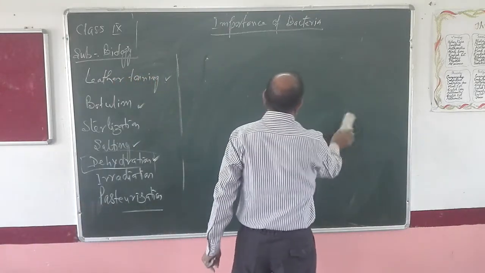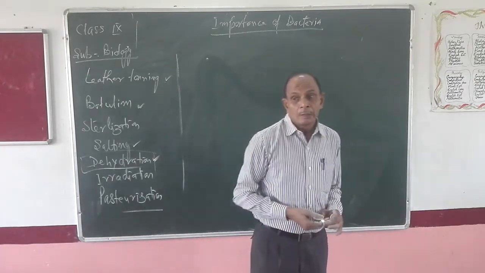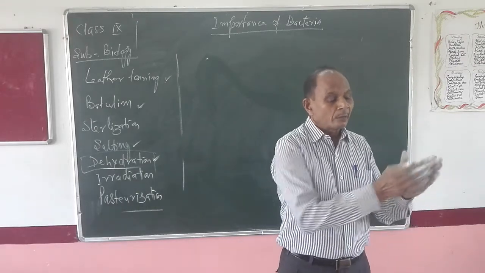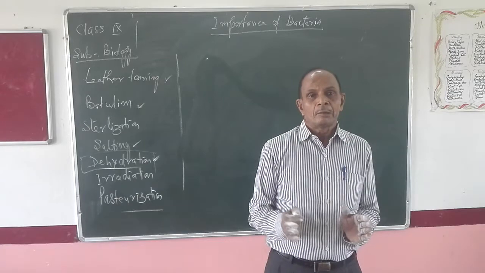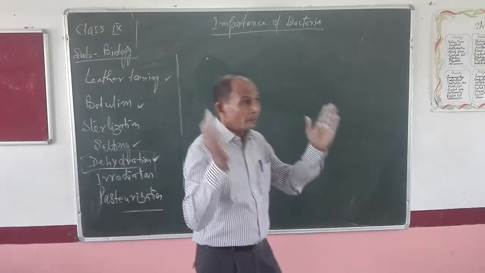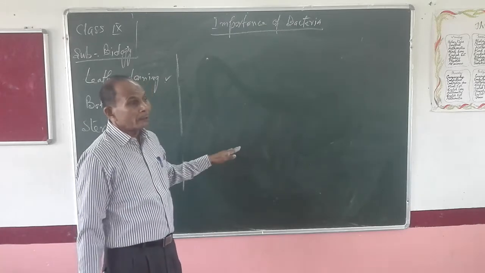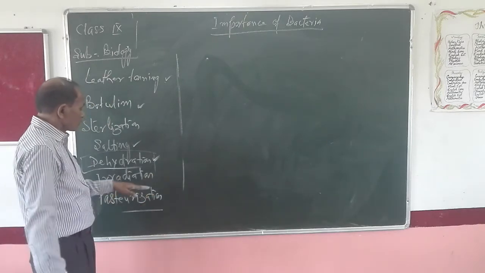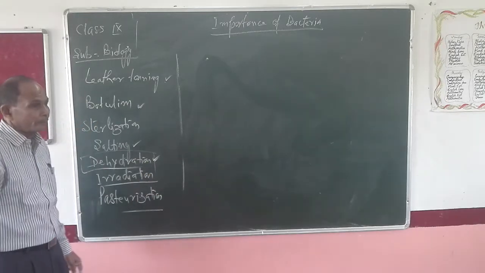Next one is irradiation. We say that sunlight must be allowed to enter our rooms, because in our room air a large number of bacteria are there, and if sunlight is entering the room, already you know sunlight contains ultraviolet rays, and these ultraviolet rays have the capacity to kill the bacteria. If sunlight is allowed to enter our room, then by the effect of ultraviolet rays, the bacteria are killed, and the food items which remain present in our room will remain safe, cannot be destroyed by bacteria. This is known as irradiation.